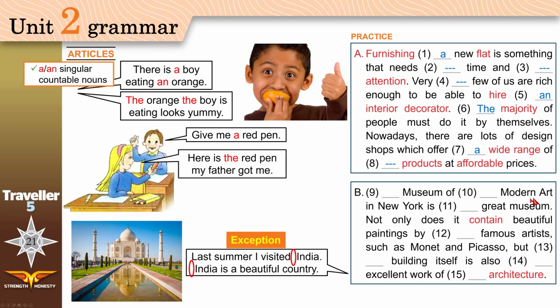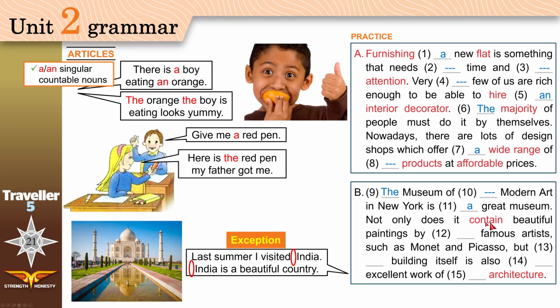The Museum of Modern Art. We are talking about a specific museum, the Museum of Modern Art in New York. It is a great museum. Among all museums, it is a great one.